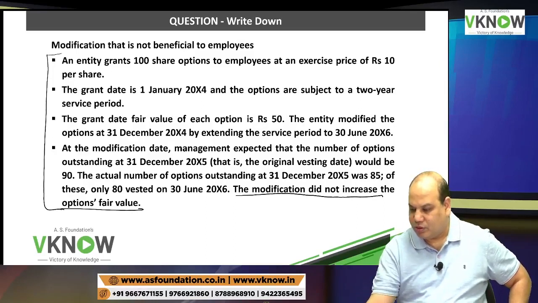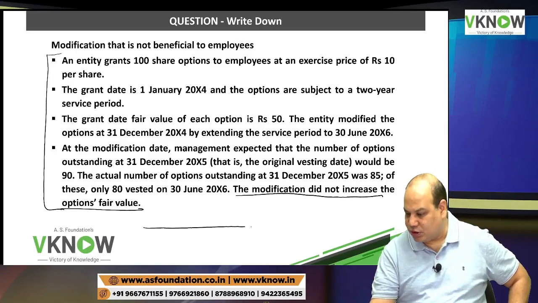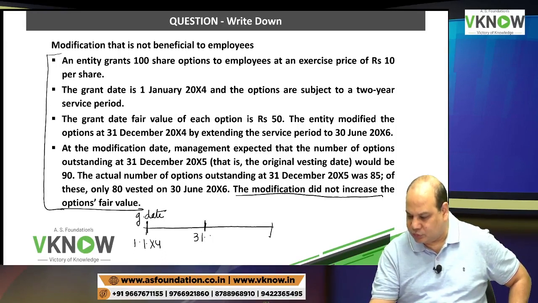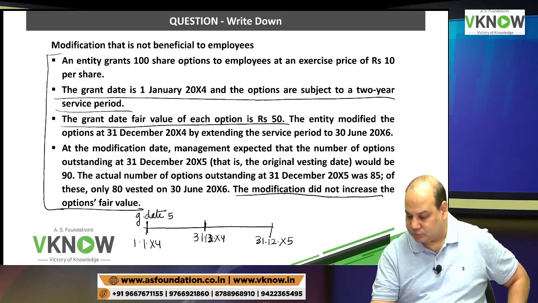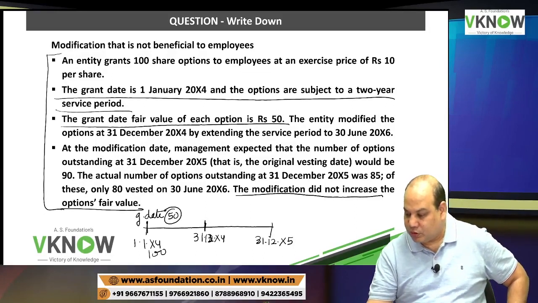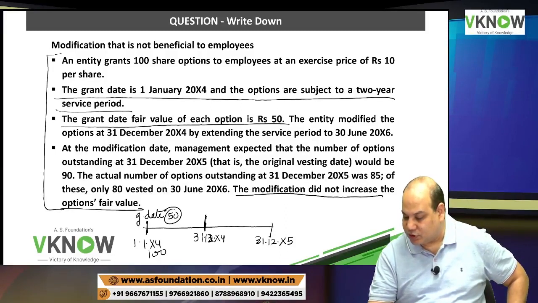The problem says, an entity grants 100 share options to its employees at an exercise price of 10 rupees. This is the grant date, 1st January X4. And originally what was the vesting period? 2 years. So 31st December X4 first year, 31/12 X5 second year. This is the original plan. The grant date fair value is 50 rupees, and 100 shares are there. Now it says the entity modified the option on 31st December.